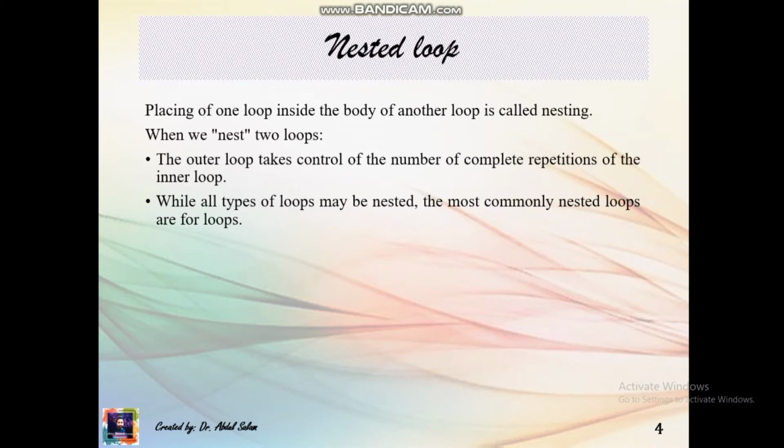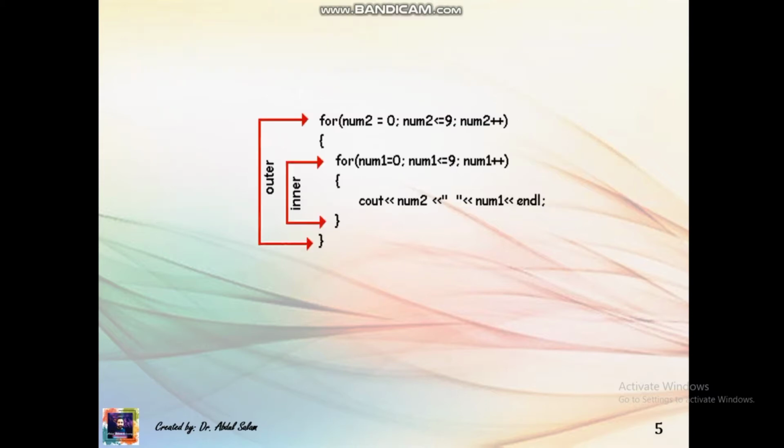Nested loop. Placing one loop inside the body of another loop is called a nested loop. When we nest two loops, when we place one loop inside the body of another loop, that combination is called a nested loop. The outer loop takes control of the number of complete repetitions of the inner loops. We can place a number of loops inside the loops. While all types of loop may be nested, the most commonly nested loops are for loops.